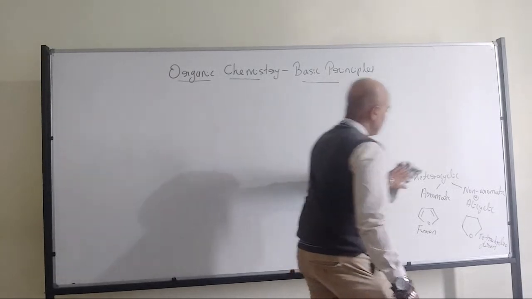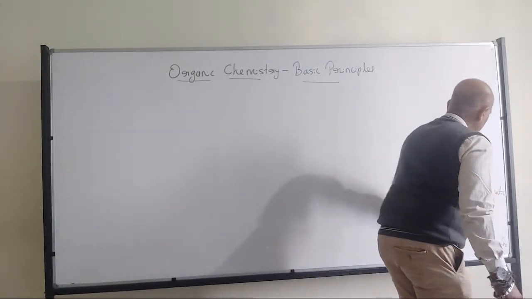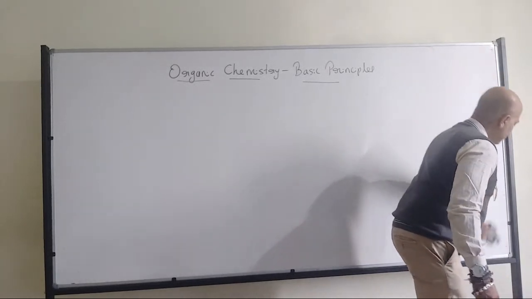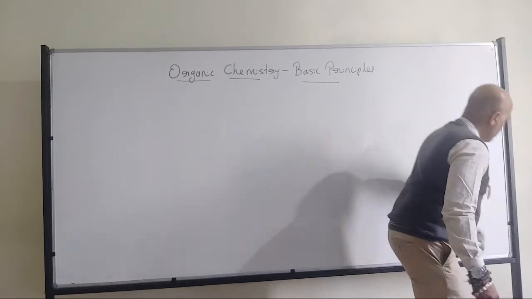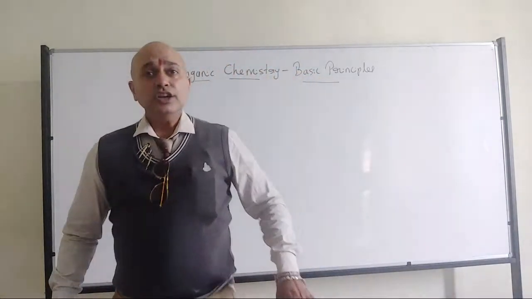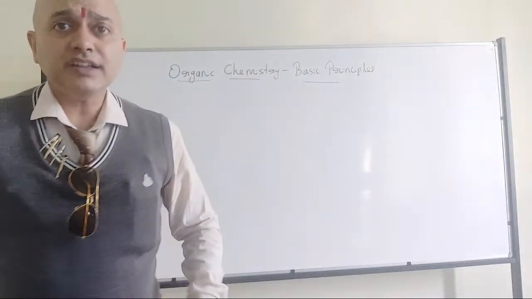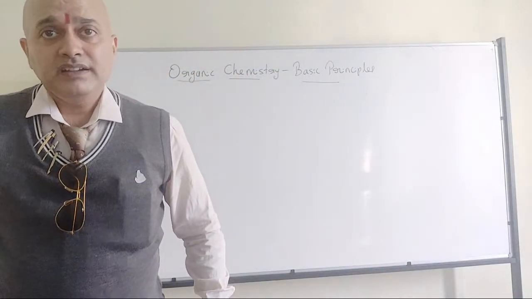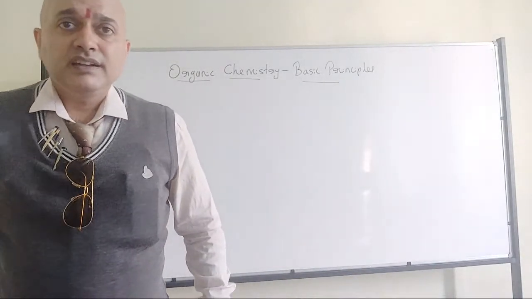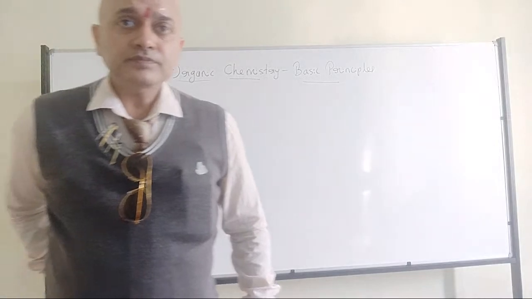We can majorly say we have 3 types of organic compounds: one is aromatic, another is non-aromatic, and another is aliphatic. So we can classify them majorly into 3 categories. All of you have understood?